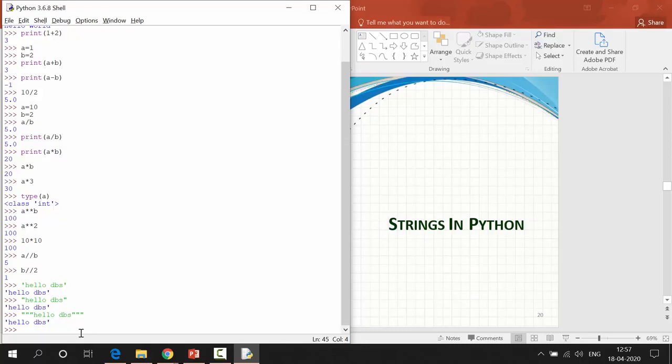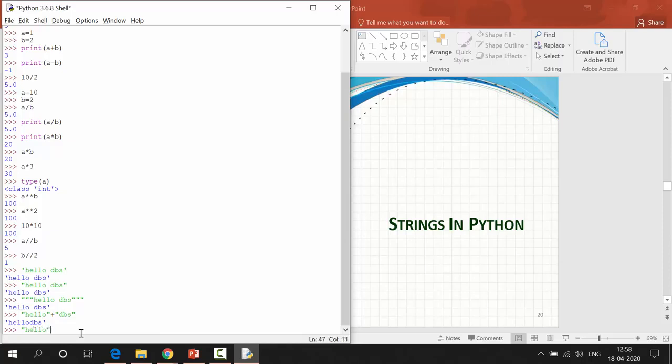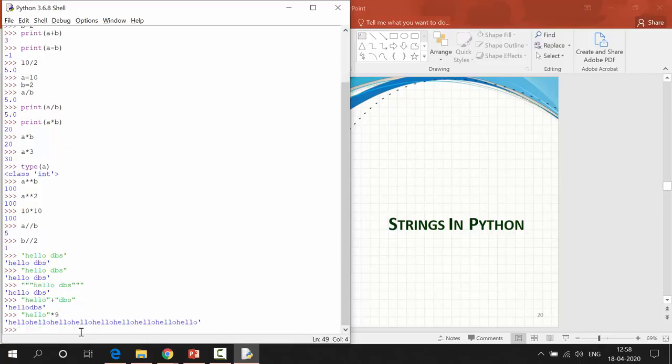We can use string concatenation also. As computer science students, you already know what concatenation means. Hello plus DBS, so I am getting Hello DBS, right? I can perform string multiplication also, but it should contain only one string with an integer. You can perform multiplication only with a string and an integer. So when I press enter, Hello will print 9 times.